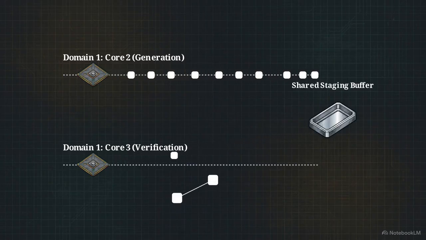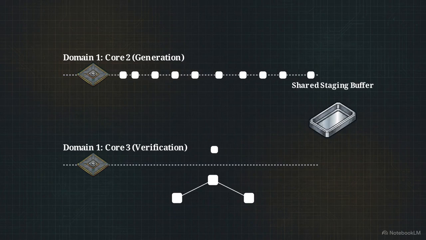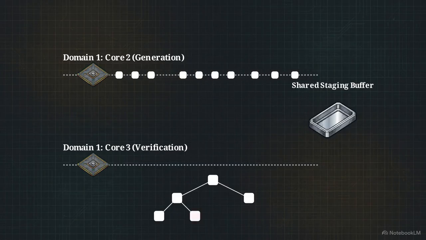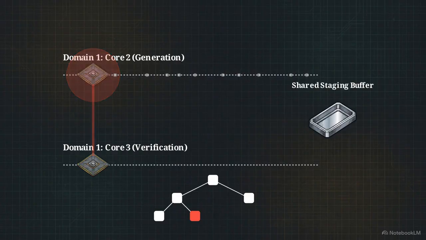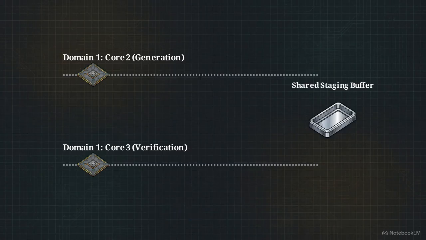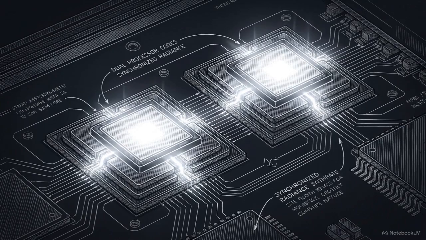Meanwhile, Core 3 operates asynchronously on the bottom lane. It sweeps up the trailing token fragments just a few frames behind Core 2, incrementally parsing them to assemble an abstract syntax tree. If Core 3 uncovers an incomplete logic block or memory alignment violation, it fires a high-priority hardware interrupt straight to Core 2. This forcefully flushes the execution pipelines, forcing an auto-correction step. Asynchronous core shadowing allows the system to guarantee code safety without sacrificing raw generation latency.